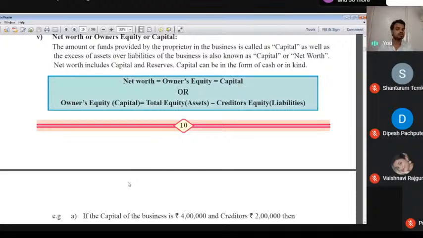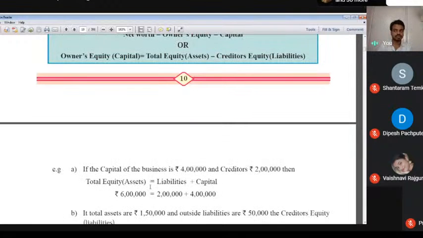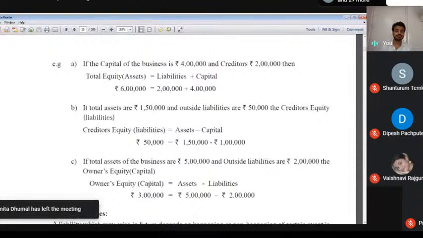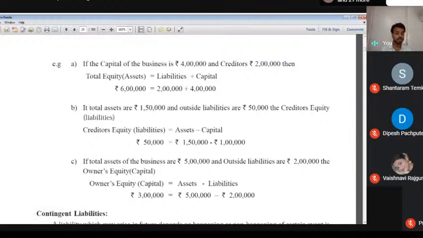So net worth is equal to owner's capital is equal to capital. Owner's capital is equal to total asset minus total liability. When we think about it, the equation is most important. If you remember the equation, then definitely you will realize all the points. First of all, earlier we studied about goodwill.